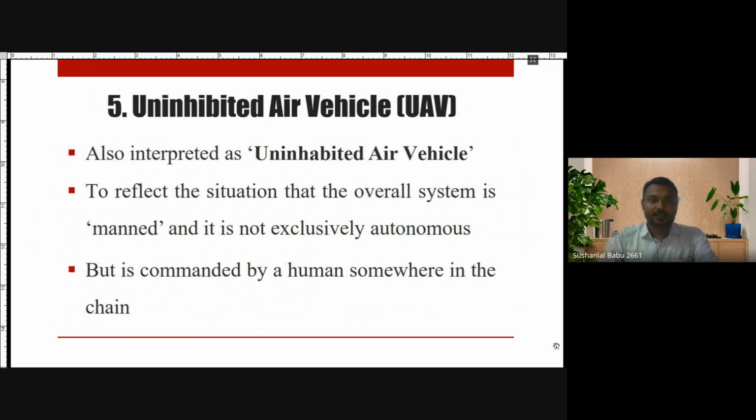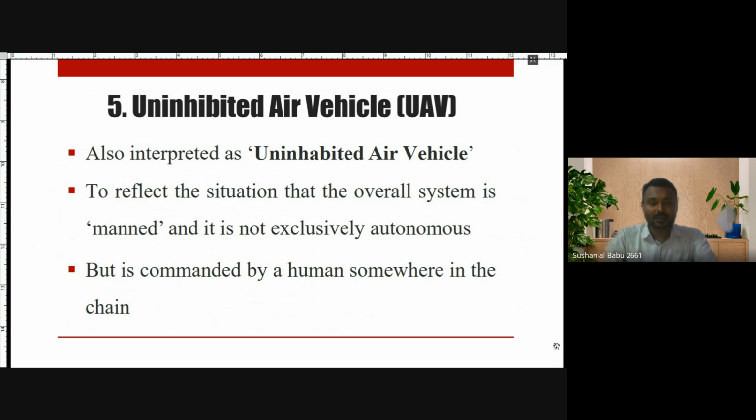Next is uninhabited air vehicle. Uninhabited means there is no human habitation. That is the basic understanding of uninhabited. But even though it is uninhabited, or there is no direct human intervention, somewhere in that particular operation chain a human has to be there. For example, in the control station, some human has to be there to program it, or to control it during the course of flight. Then the human is giving instructions. Some are very intelligent and can take decisions, but anyway, without some human intervention, it's not possible.